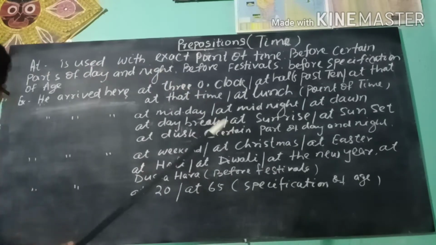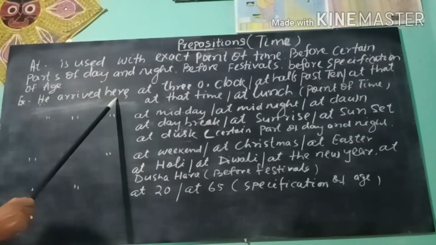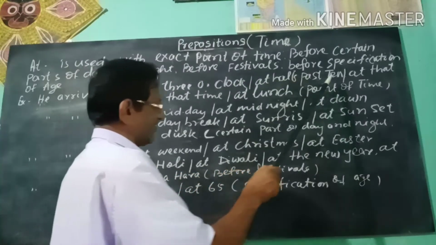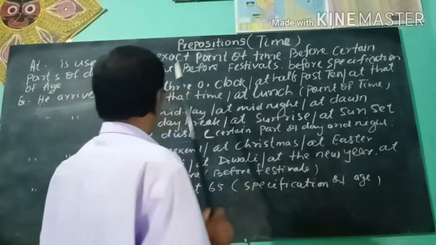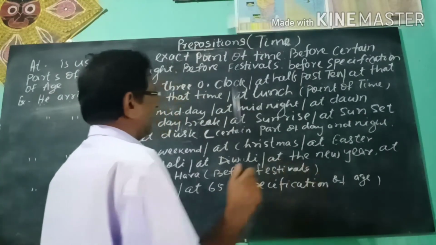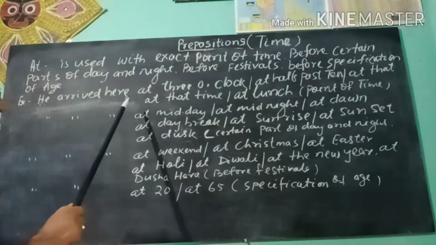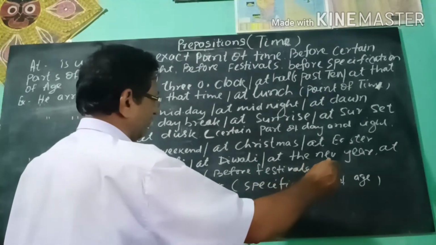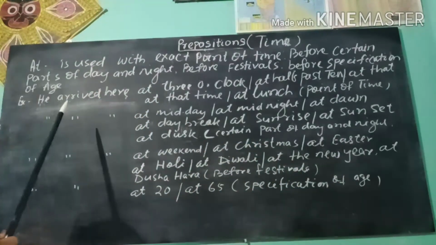For example, he arrived here at 3 o'clock, at 10:30, at that time, at lunch. Here, the preposition at is used for a point of time, to show the point of a time.